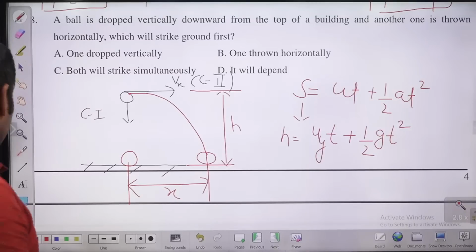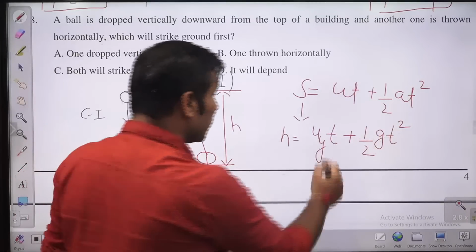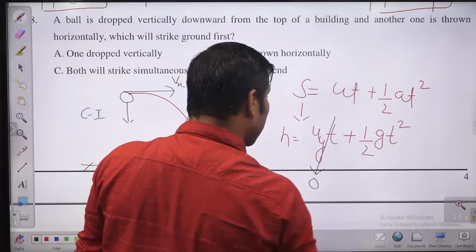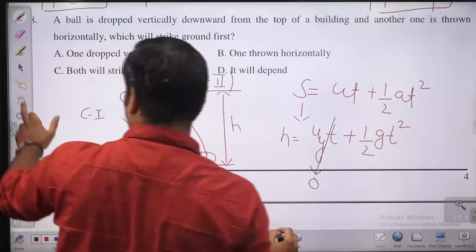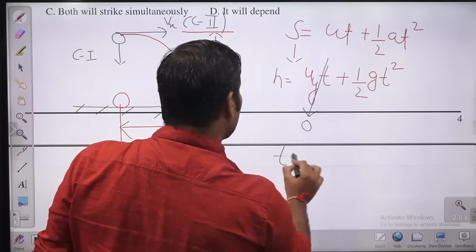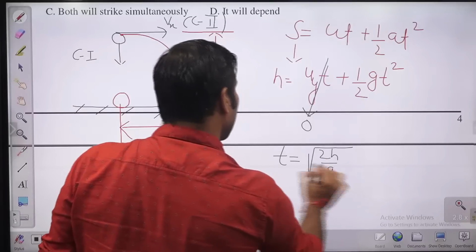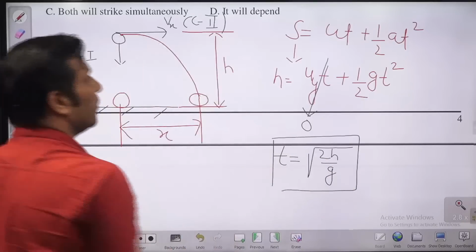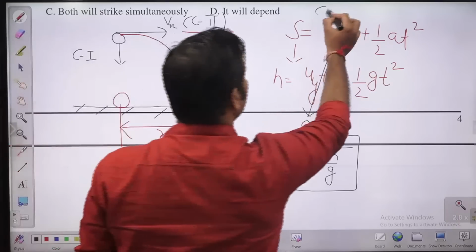Yes or no, guys? Initially when you are throwing the ball horizontally, there is no velocity in the y direction. You are giving the velocity in the x direction only. Okay, so what will you get from this, guys? Time t will be equal to under root 2h by g. So this is the time you are going to get in this second case, case 2.